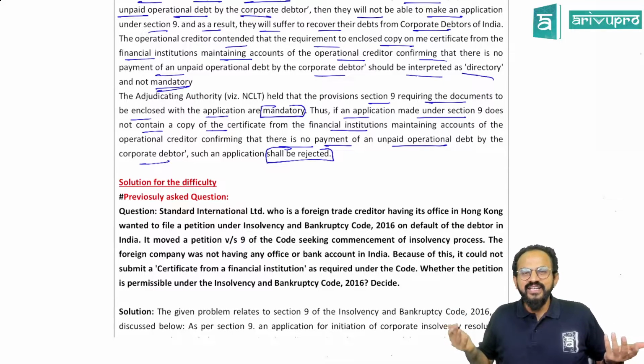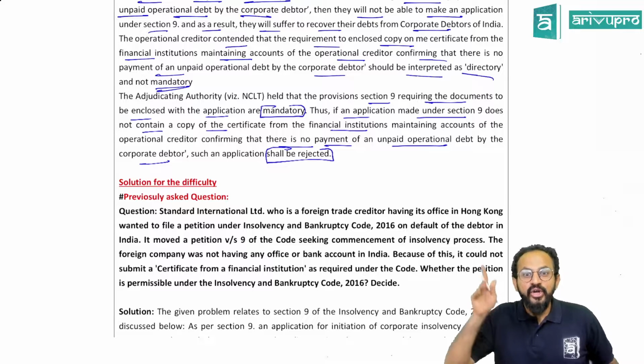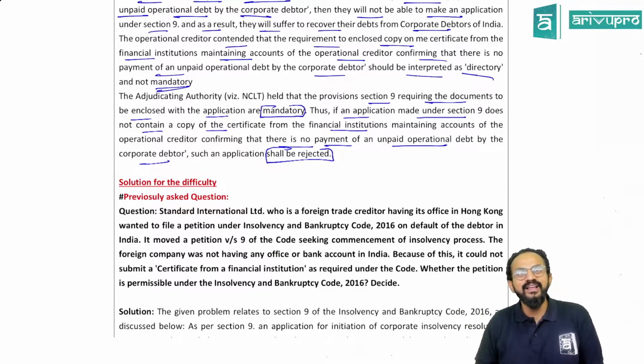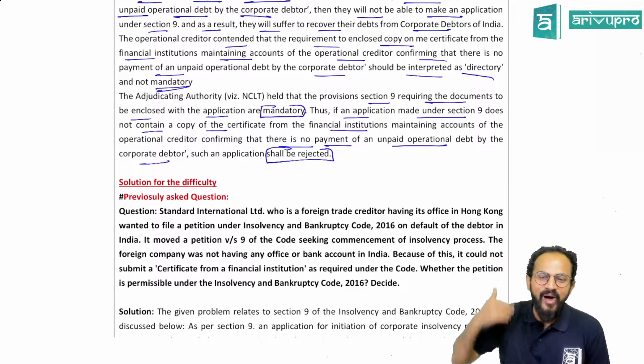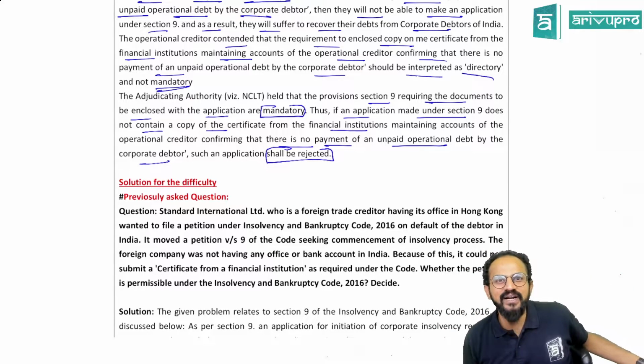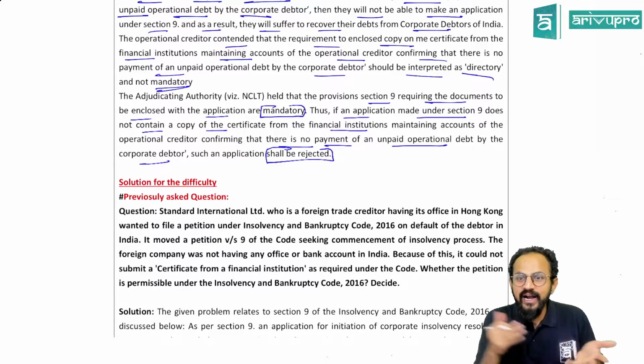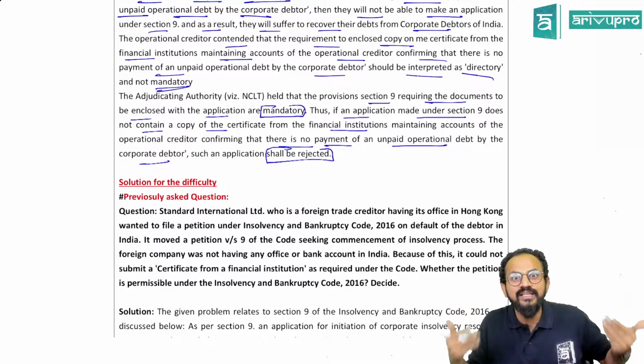What is this, people? Just because you don't have an account, NCLT itself gave this judgment. And the matter was referred back to the lawmakers. This is what happened. Just because you said it is mandatory, I had no other choice. I had to cancel the entire thing.